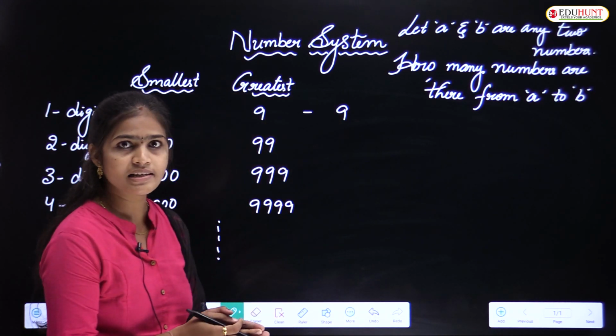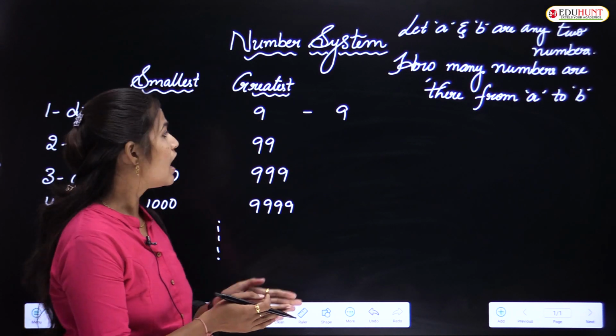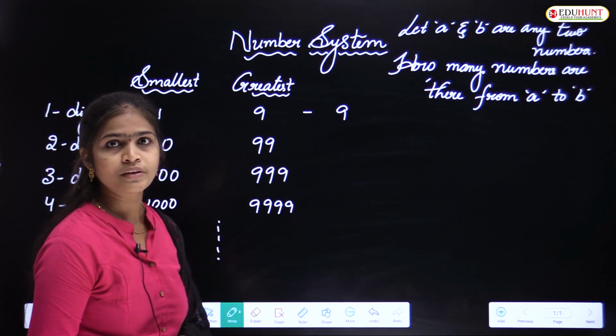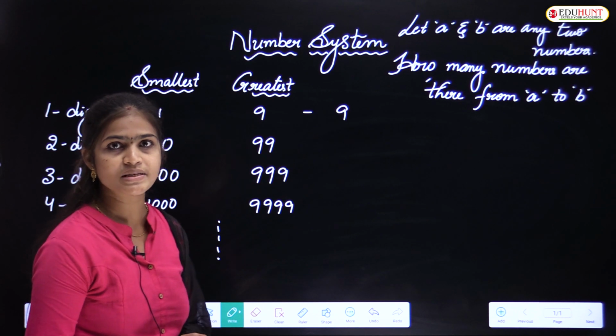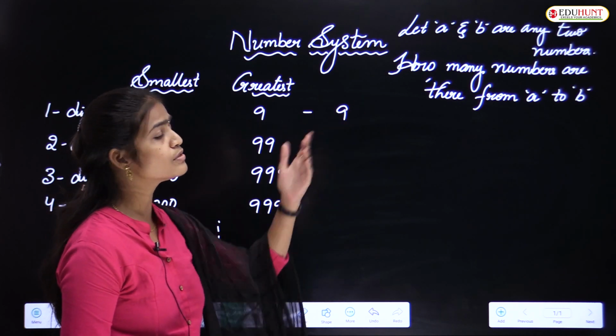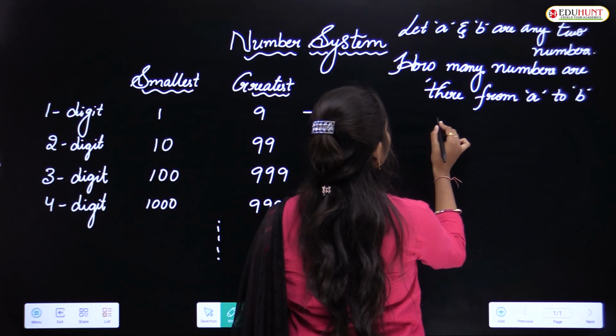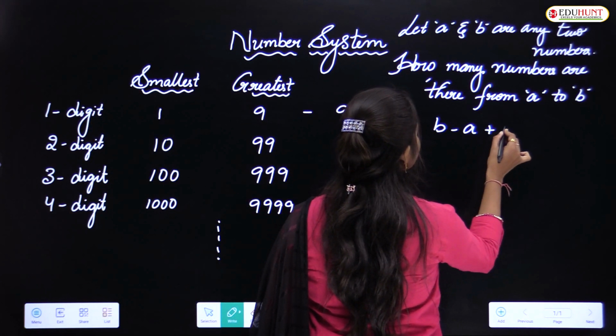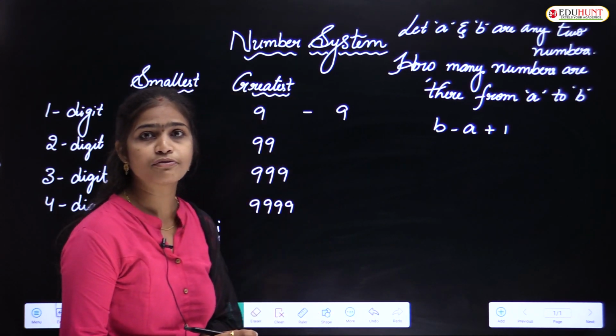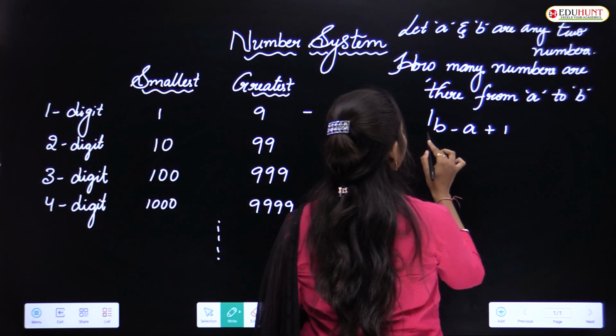Now if you know that answer, then you can write in the comment box how many 2-digit numbers are there, and in the same way how many 3-digit numbers are there. But how to find it? By using the formula. So what is that formula? That is B minus A plus 1. B minus A plus 1.